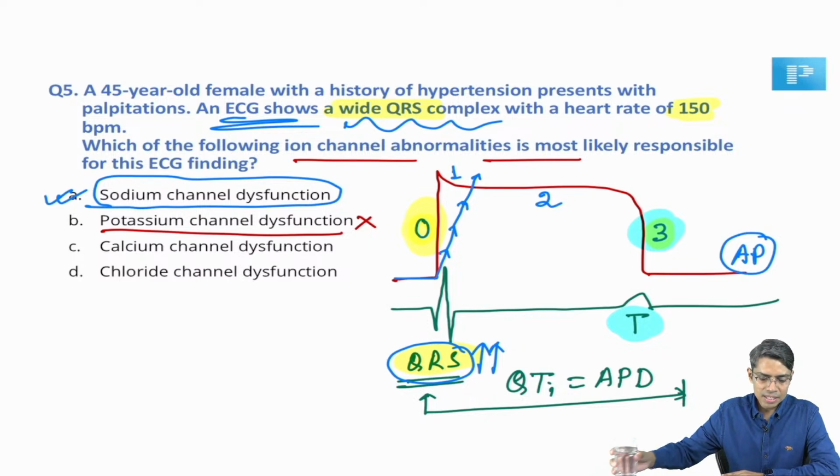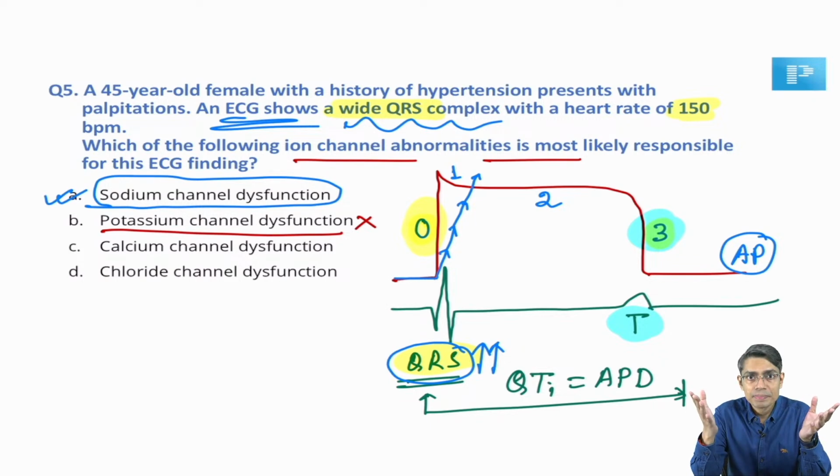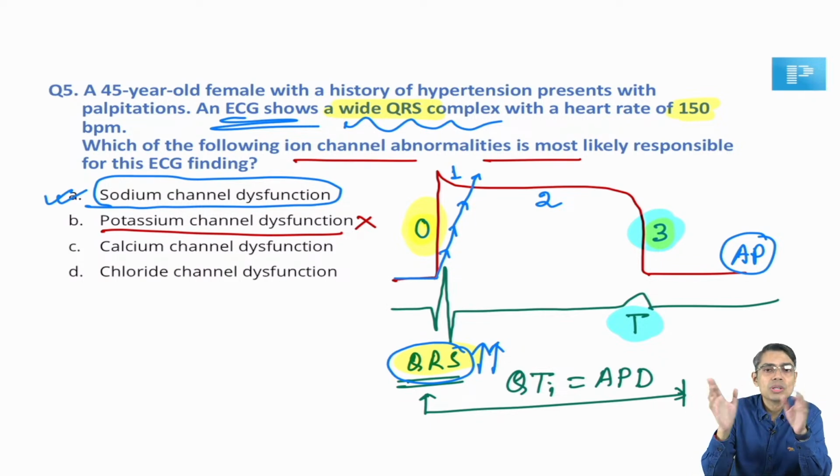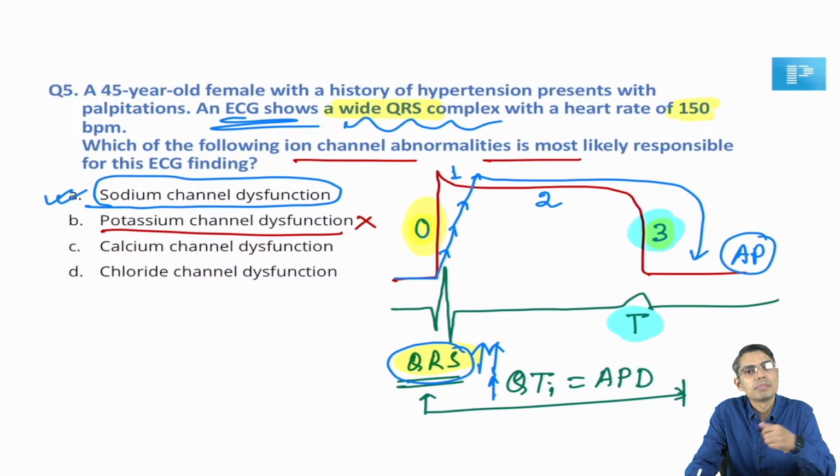Channel dysfunction related to TOF, that is the potassium channel. If the potassium channel is opening up quickly rather than normal, then the QT interval will be shortened. But if the potassium channel is blocked, then this action potential will be prolonged. Whenever your action potential is prolonged, your QT interval will also be prolonged. That is the simple concept, right? So whenever your action potential is becoming prolonged, suppose this potassium channel, which is supposed to open up during phase number 3, you have blocked those potassium channels.